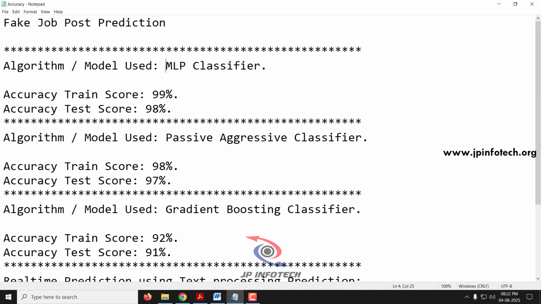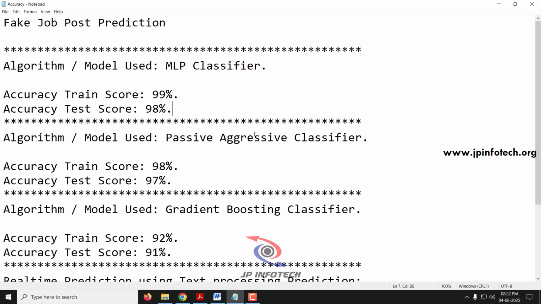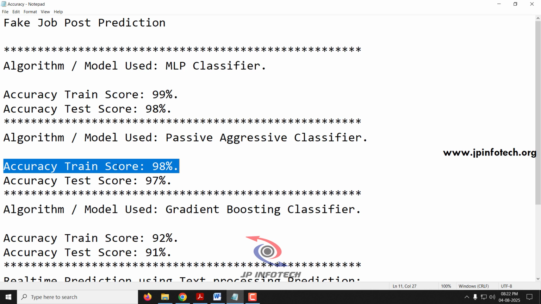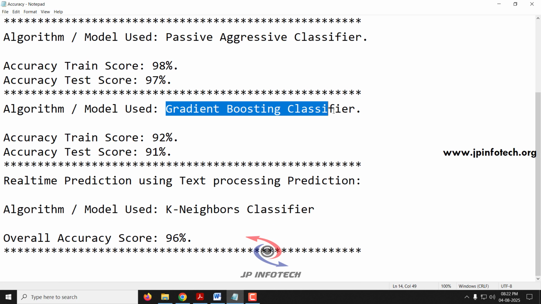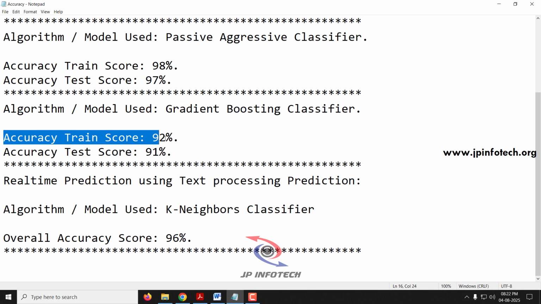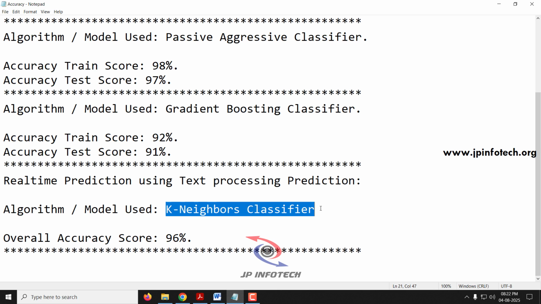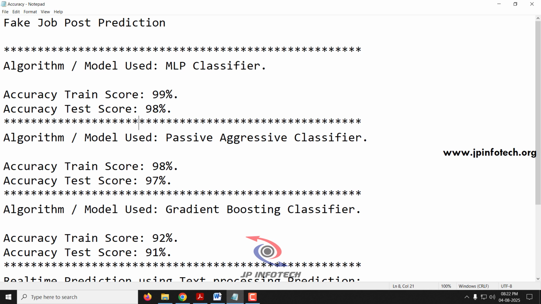The first model, MLP classifier, achieved a train score of 99% and a test score of 98%. The second model, passive aggressive classifier, achieved an accuracy train score of 98% and an accuracy test score of 97%. The third model, gradient boosting classifier, achieved an accuracy train score of 92% and an accuracy test score of 91%. Finally, for the real-time prediction for the text processing, we have used the K neighbors classifier, which achieved an overall accuracy score of 96%. So now let us see our proposed system.